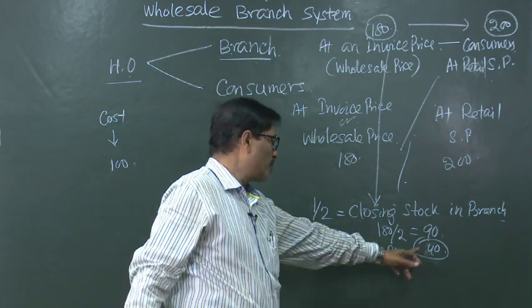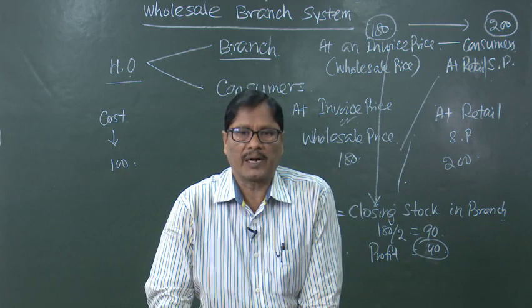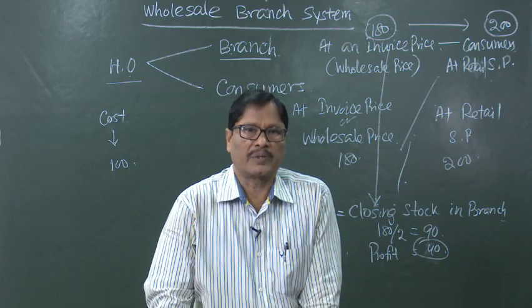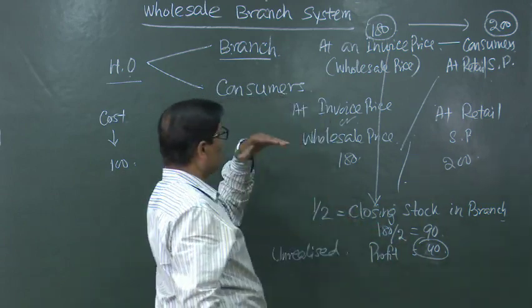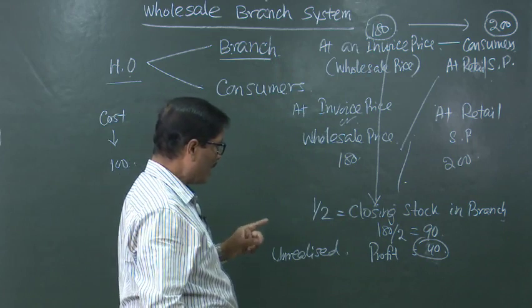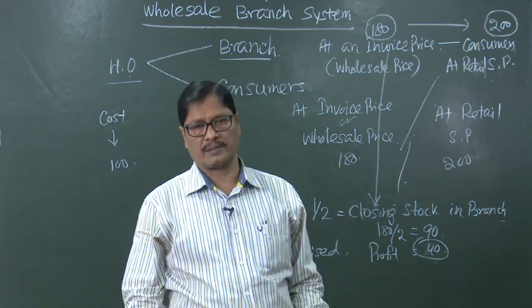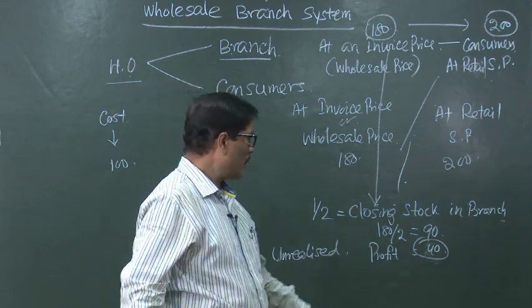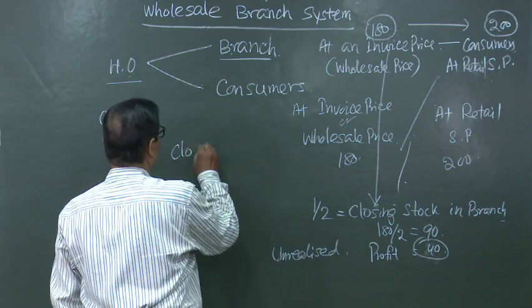So, this 40 rupees will be transferred to the closing stock reserve account in the books of the head office. The branch does not know about this, but the head office knows that I have added 40 rupees profit on the unsold stock lying with the branch. Therefore, that 40 rupees has to be removed and that will be called closing stock reserve.